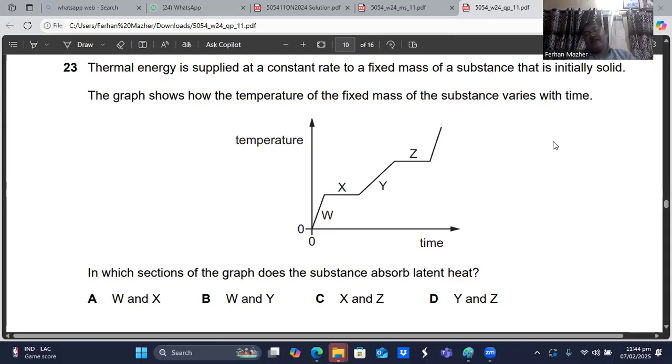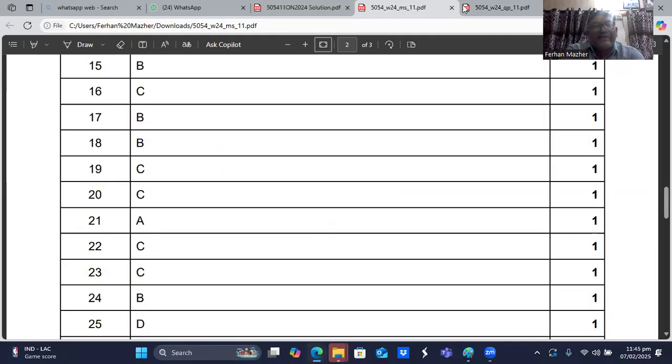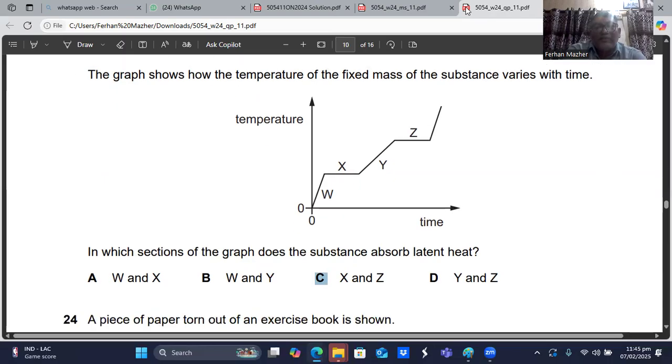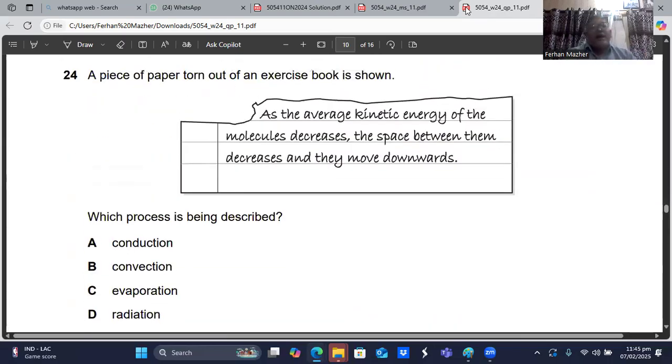Then at Y, the temperature started increasing. And at Z, again, it becomes flat, which means that the liquid is converting into gaseous form. In which section of the graph does the substance absorb latent heat? The latent heat is absorbed when the state is changing. And the state is changing at X and at Z. At X, it's converting from the solid to the liquid, and at Z, it is converting from the liquid to the gas. So we think C is the choice. Question number 23, C is the right choice. I hope you understand.